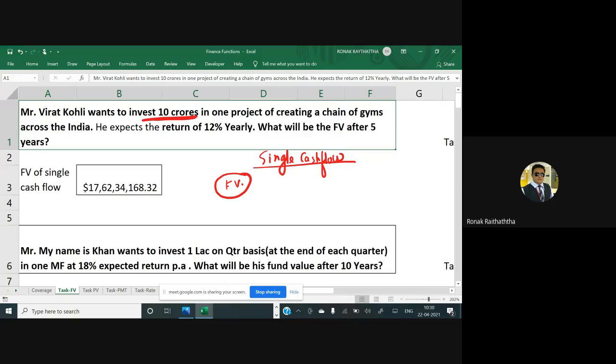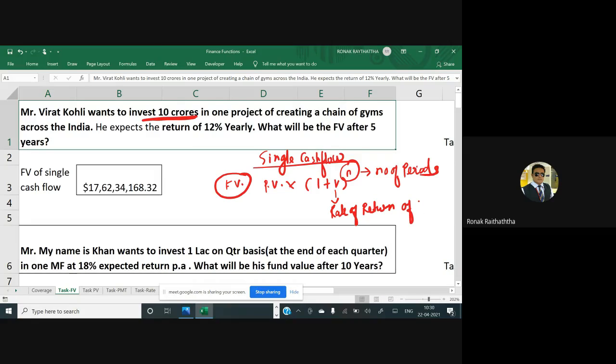He is not investing on a yearly basis, at the end or at the beginning of each year. The future value is present value multiplied by (1 + r) raised to n. N stands for the number of periods and r stands for the rate of return for that period.